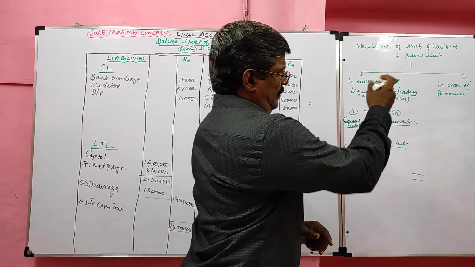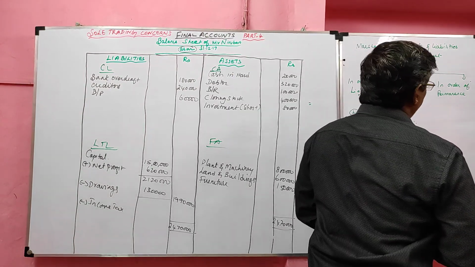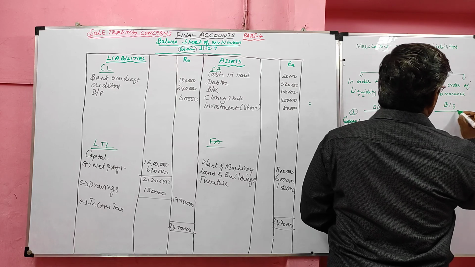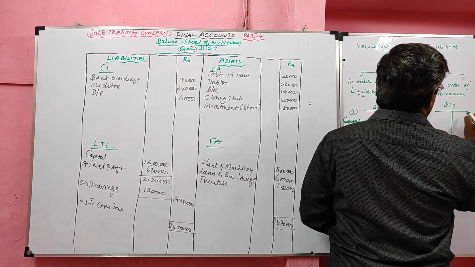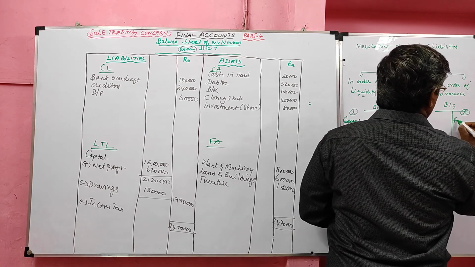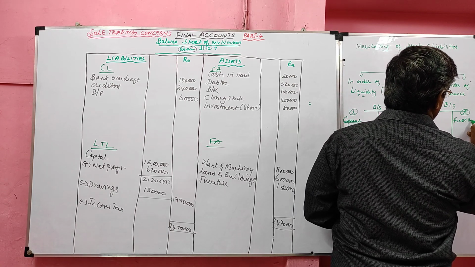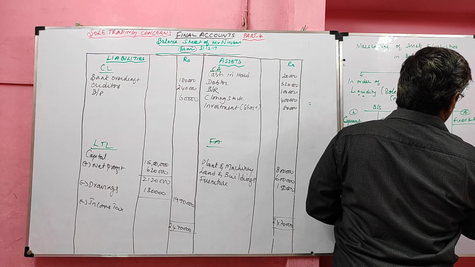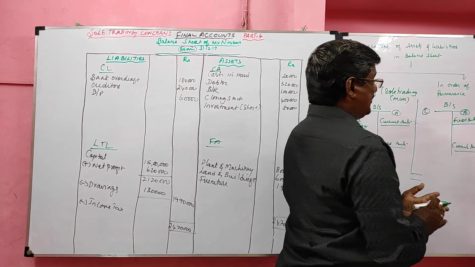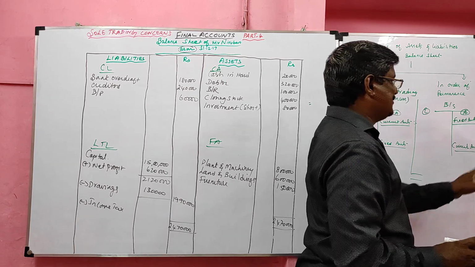Then we are going to learn about in order of permanence. Here, when we prepare balance sheet, first in the asset side we record fixed assets, then current assets. Asset side first least liquid asset, then liquid asset.